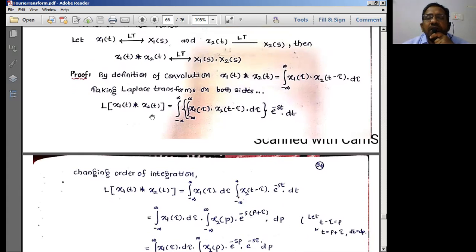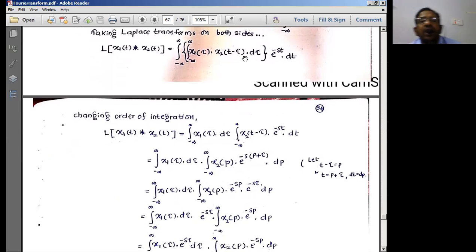Wherever we get a multiplication value of these two, there we get the multiplication of these two signals. What is multiplication? 3 into 4. Instead of 3 into 4, I have two signals. Whenever I have two signals, what should I do? I have to scan one signal onto another signal. So here I am scanning x1 of t using x2 of t. Wherever I have the resultant area of these two, there we get a convoluted signal. That is the basic form we have, and we are simply writing it as the time domain convolution of signals.